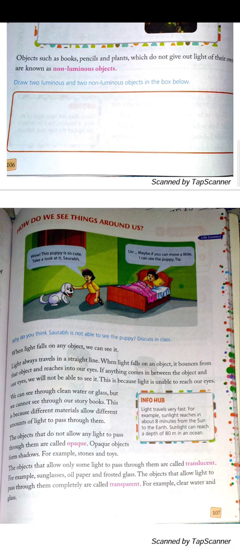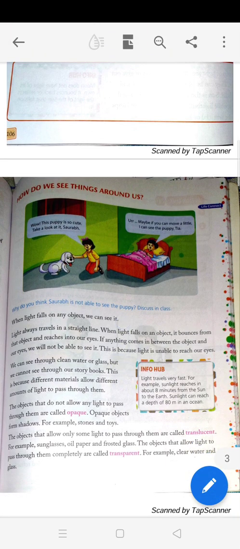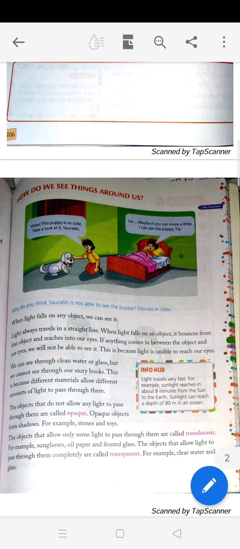The objects that allow only some light to pass through them are called translucent. Some light can pass through them, like butter paper, oil paper, sunglasses, frosted glass. The objects that allow the light to pass through them completely are called transparent. Like clear water and glass, they allow the light to pass through them.